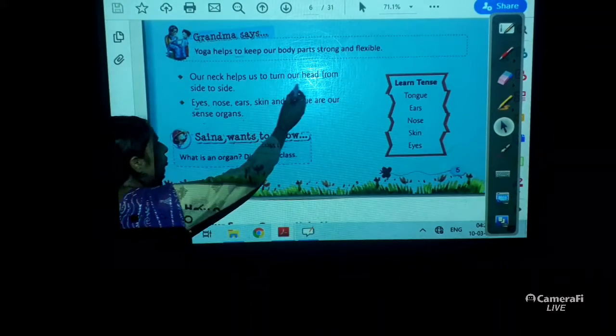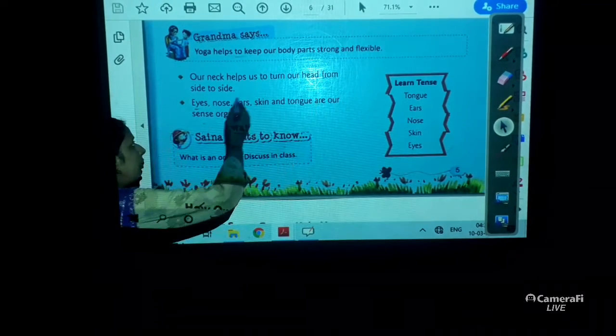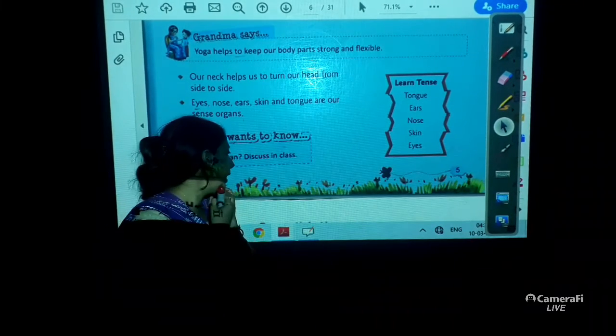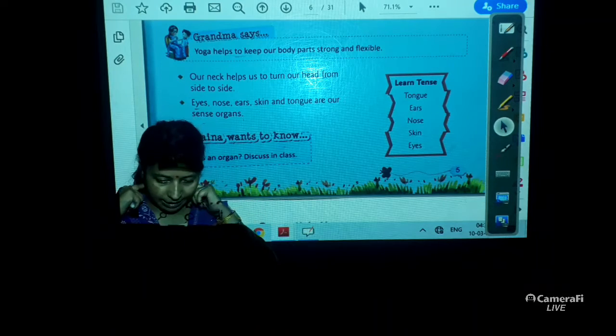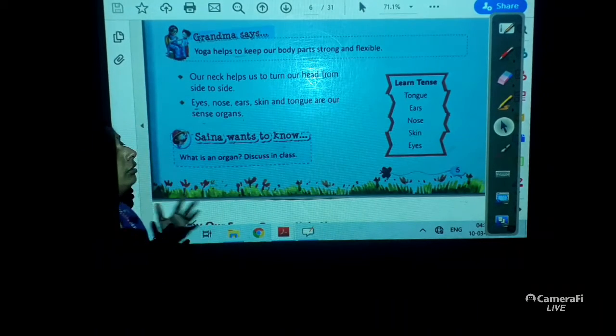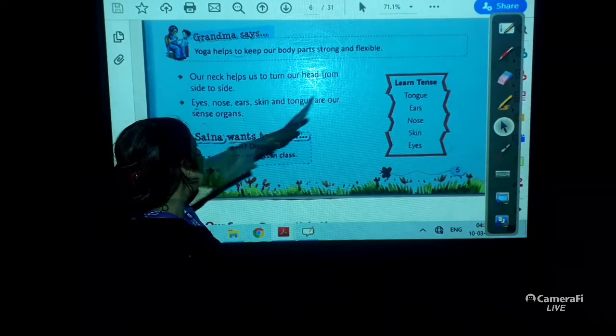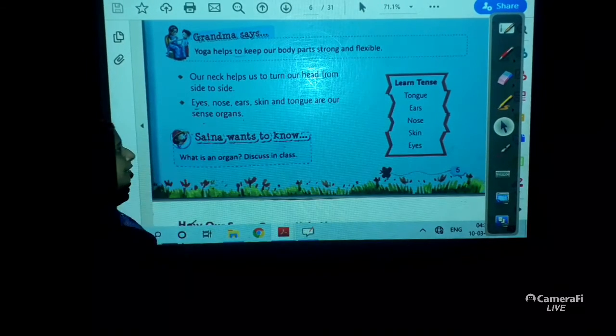Our neck helps us to turn our head from side to side. See, it is my neck only, it is my head. So side to side. My neck is helping me to do this activity. Our neck helps us to turn our head from side to side.